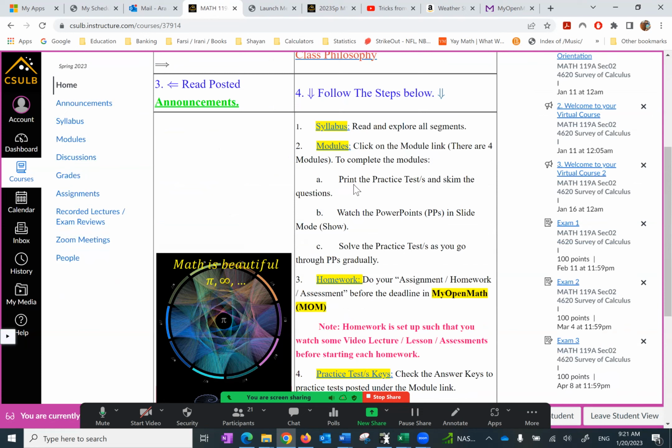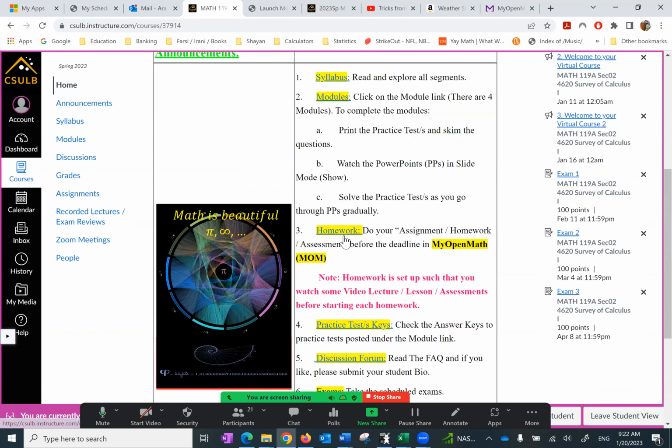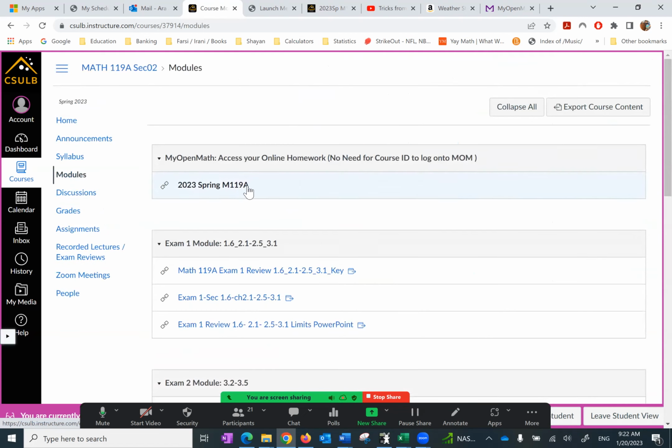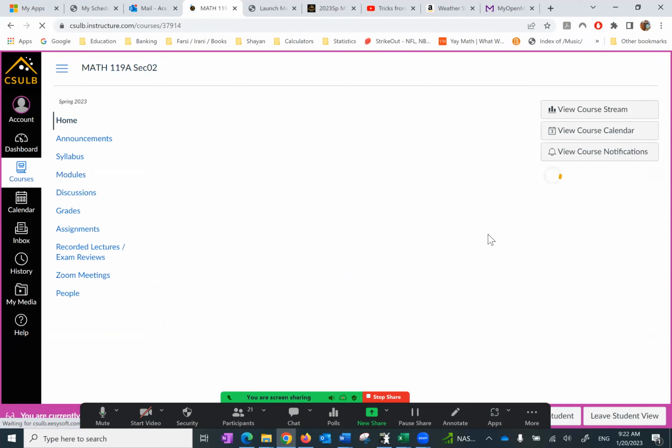Under the modules, we found the practice test or exam review. We found the PowerPoints. We have the practice test, and we are going to solve it gradually. The homework is there. Practice test keys, and then the homework and exam, both of them. If I click on homework or the exam, it will bring us here, and it refers to the fact that at the top, right here, we have my open math where we do the work. I'm going to come back to that because I want to leave that for the last.